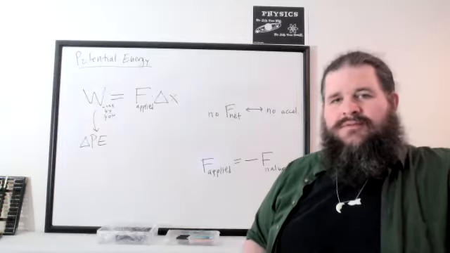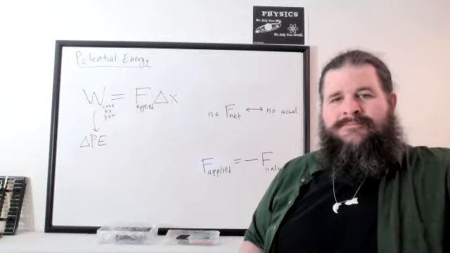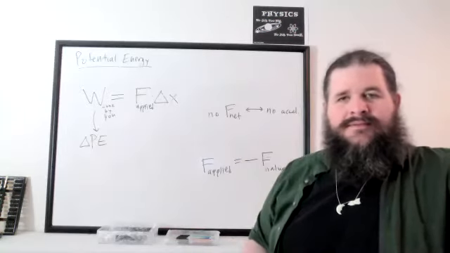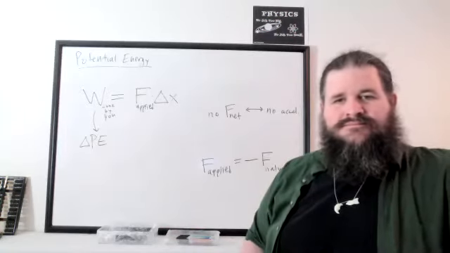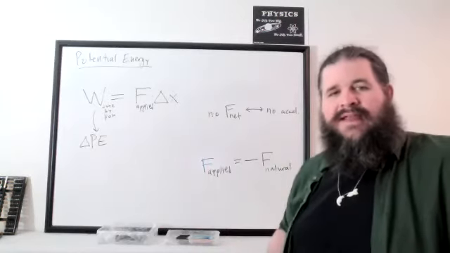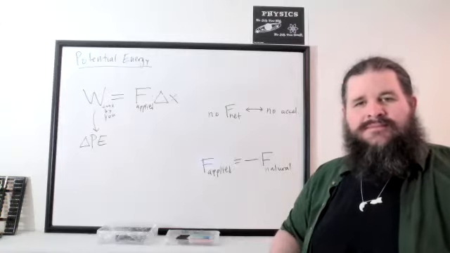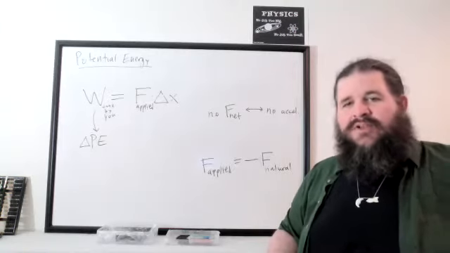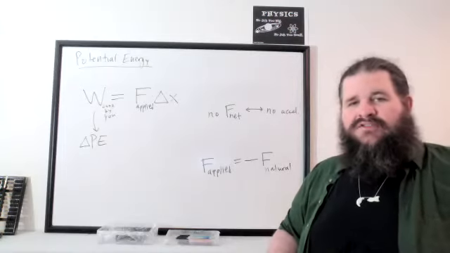What's it going to do? It's going to fall, and as it falls, it's going to increase its velocity, and therefore it's going to gain what kind of energy? Kinetic energy, right? Exactly. The potential energy decreases and the kinetic energy increases.